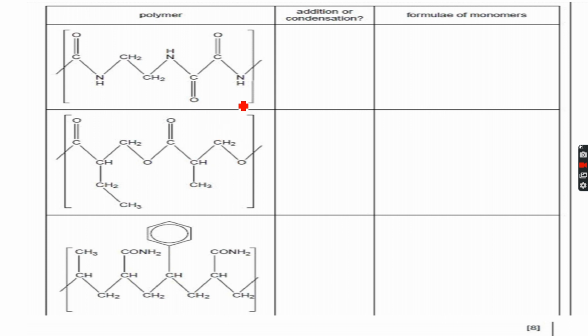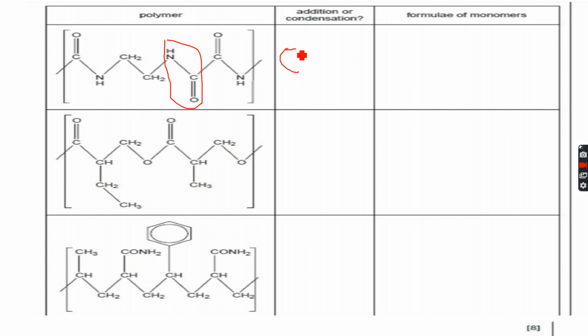Now let's do an exercise on polymerization. We are given three different polymers. We have to tell whether they are addition or condensation polymers, and we have to give the formula of the monomers. For the first one, we can see that there is an amide linkage, that is one indication, and we can see that there is a CO on this end and an NH at this end. So obviously it has to be condensation polymerization, because these two combined together make the amide bond. So this will be condensation.